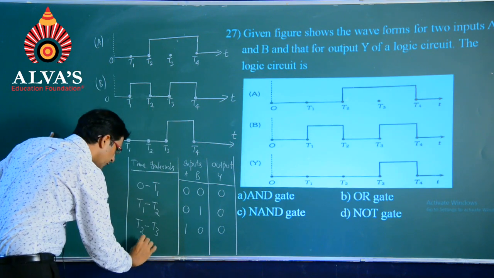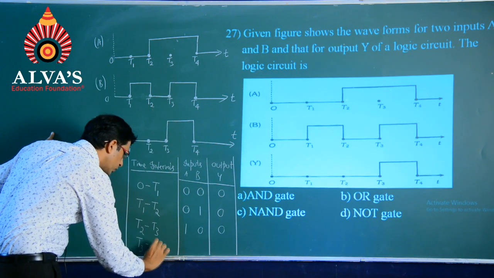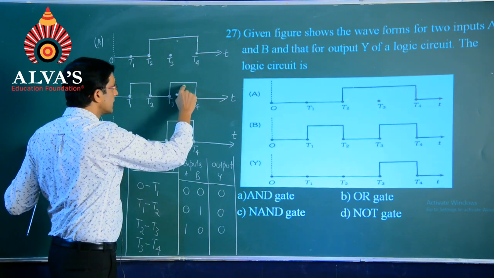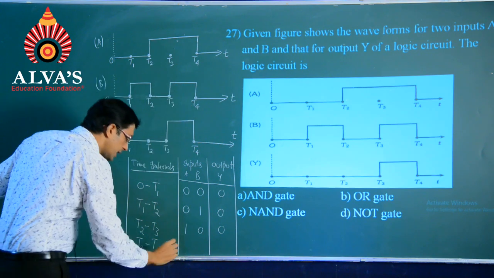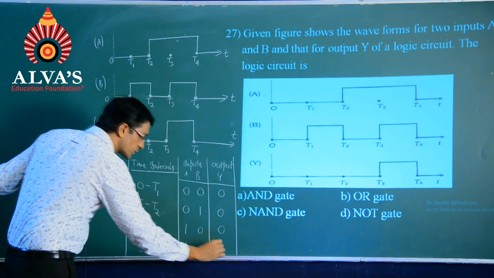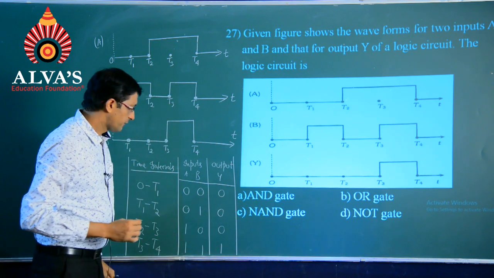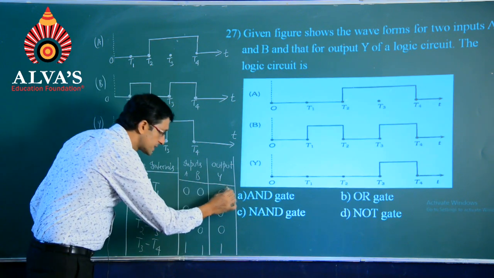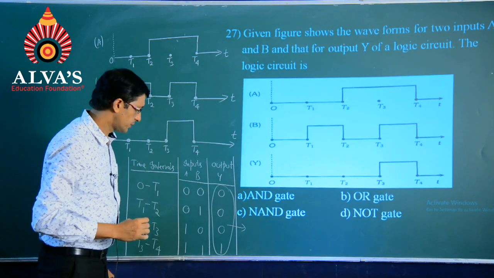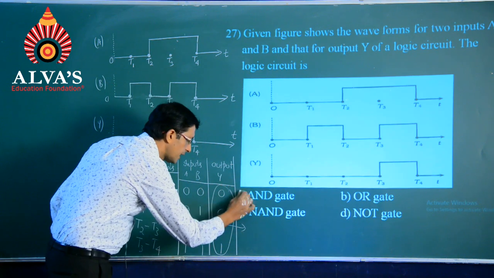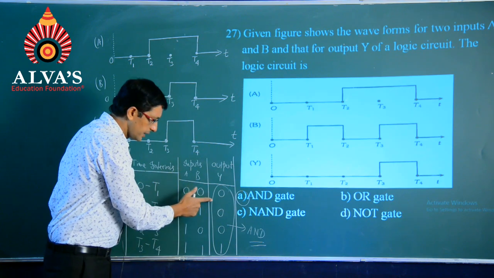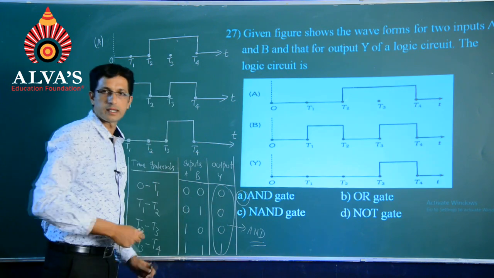And lastly, from t3 to t4, we find that when the inputs A and B both are at high state, namely 1 and 1, output is also high. And finally, we observe from this table that the output corresponds to that of the AND gate, namely 0 0 0 1.